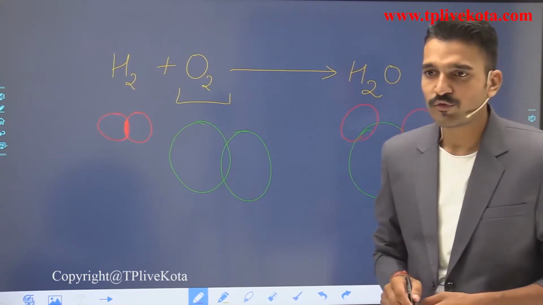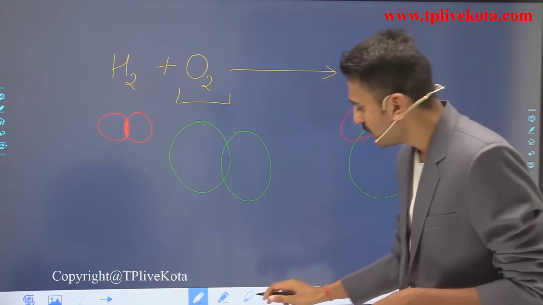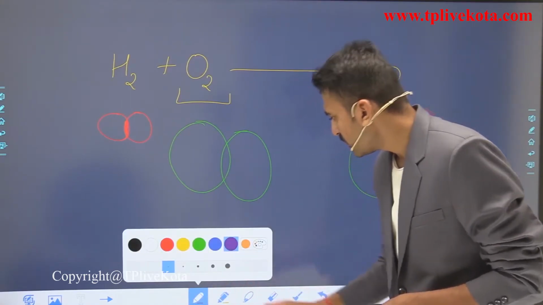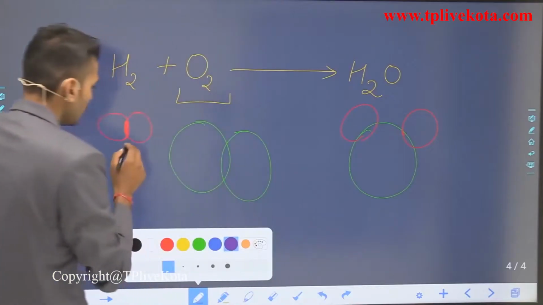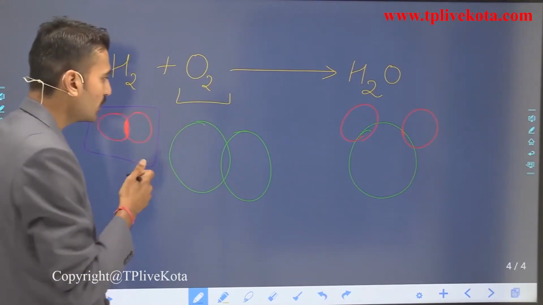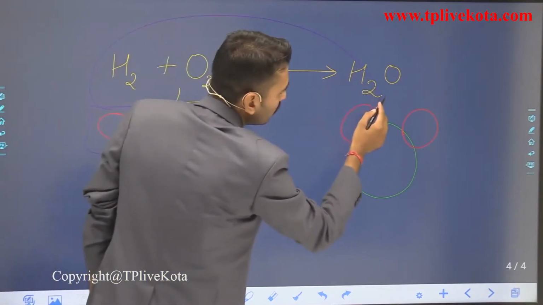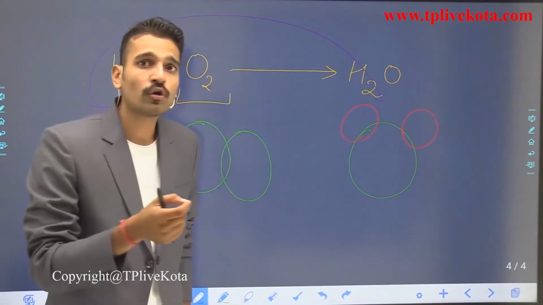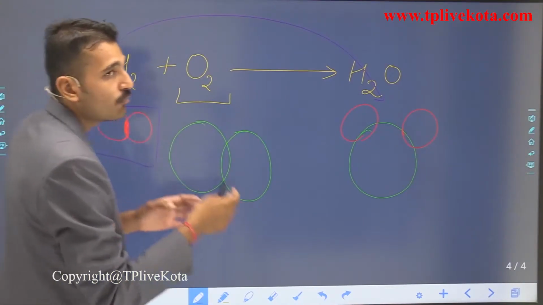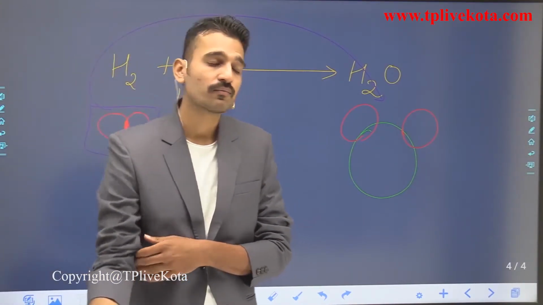What do you see here? Before the change, you have two atoms of hydrogen attached together, and after the change, the hydrogen atoms are no longer attached to each other. It means that the composition of the hydrogen molecule has changed. One point.